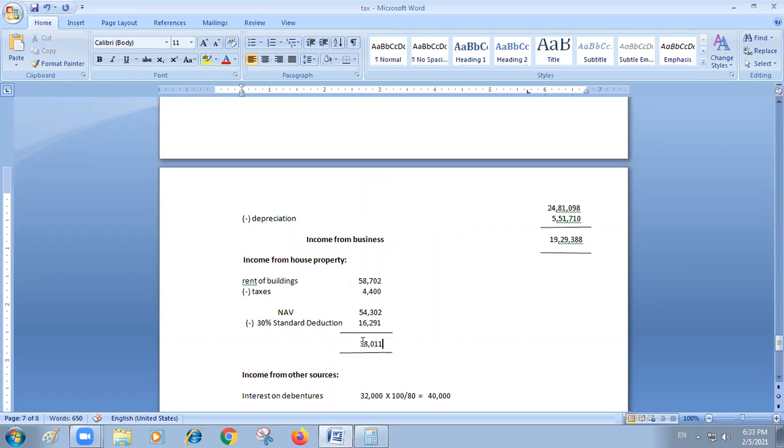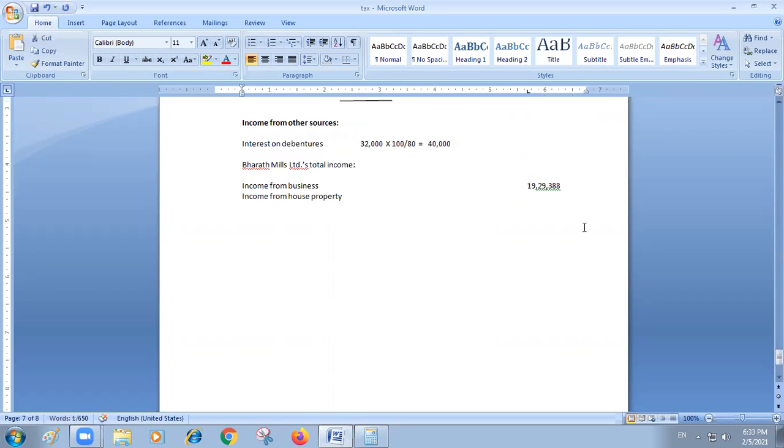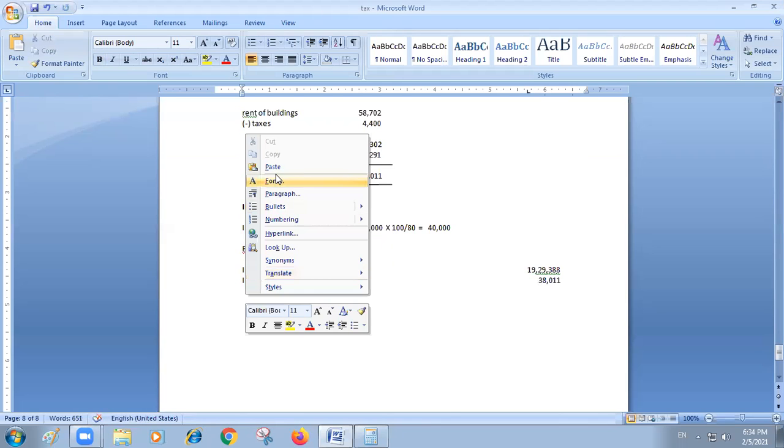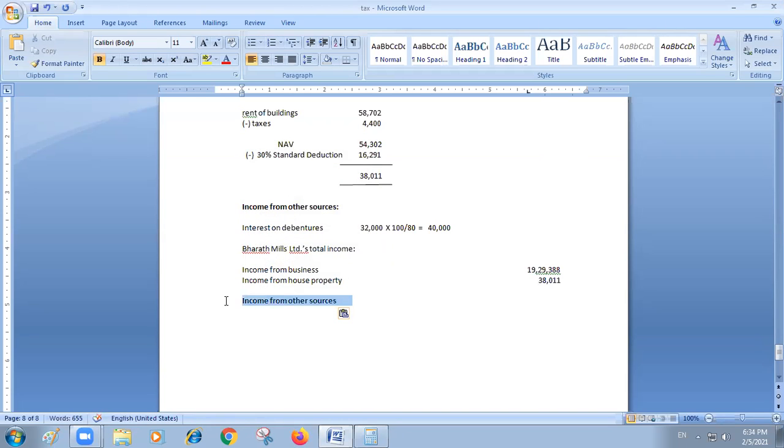That income is 38,011. Now the next one is income from other sources, so I am taking that also. This is how much? 40,000. I am taking 40,000.